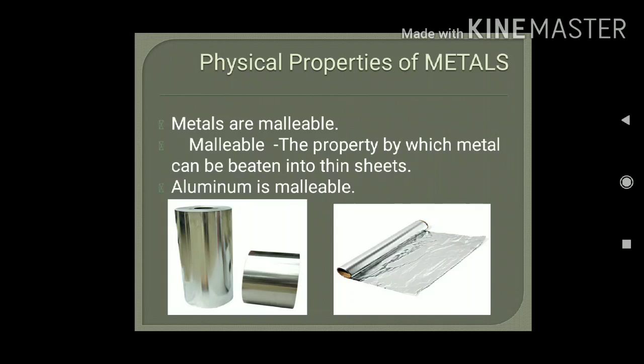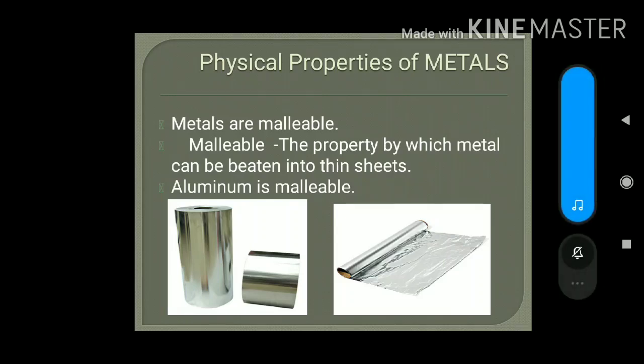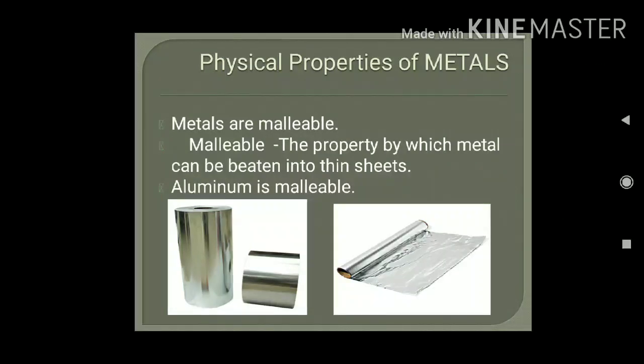You might be familiar with the silver foil or aluminum foil. Silver foil is used for decorating sweets and aluminum foil is used for wrapping food items.